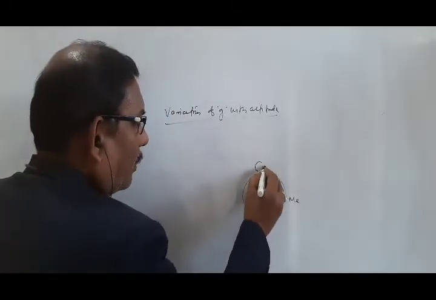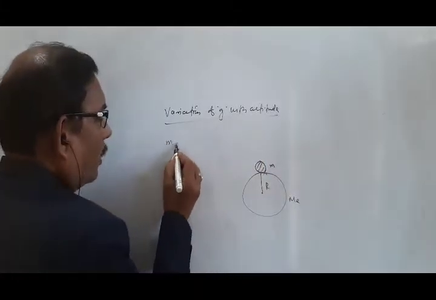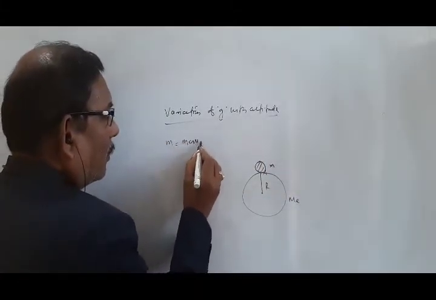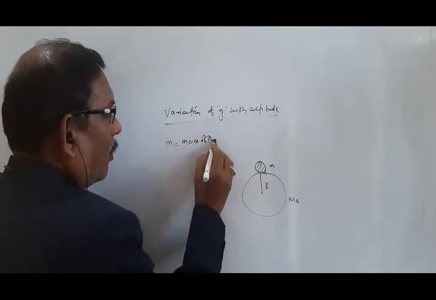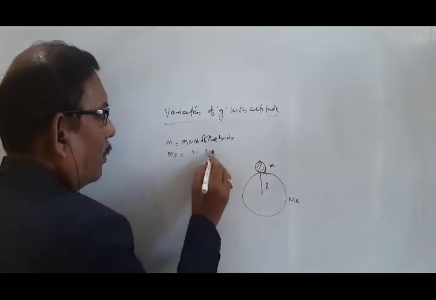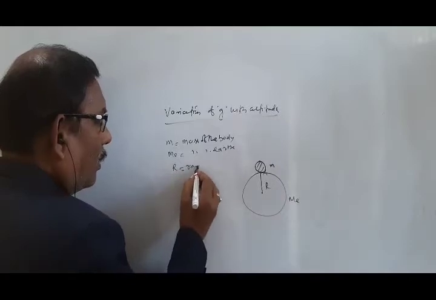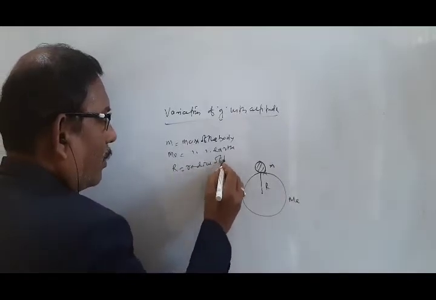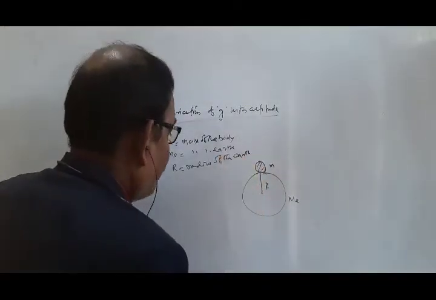Initially the body is here, with mass m. m is the mass of the body, Me is the mass of the earth, and R is the radius of the earth.